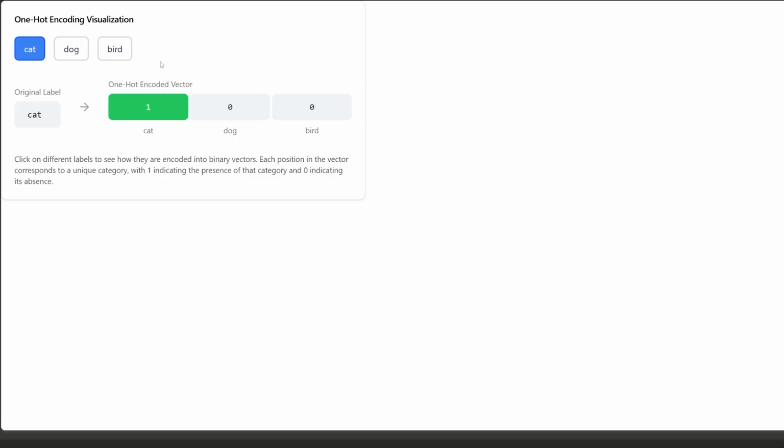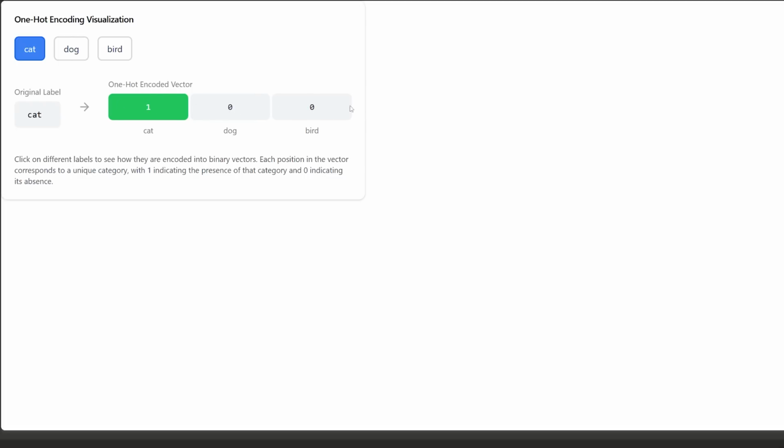And so all one hot encoding means is that you're going to have a vector of the same size as however many classes you have, and then each index of the vector will correspond to one of those classes. And this is very similar to the multi-hot encoding that we did last episode, except that the difference here is that we're only choosing one class per vector. But with multi-hot encoding, we had multiple classes selected per vector.